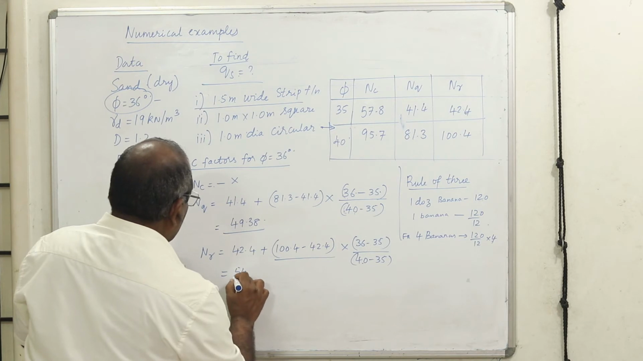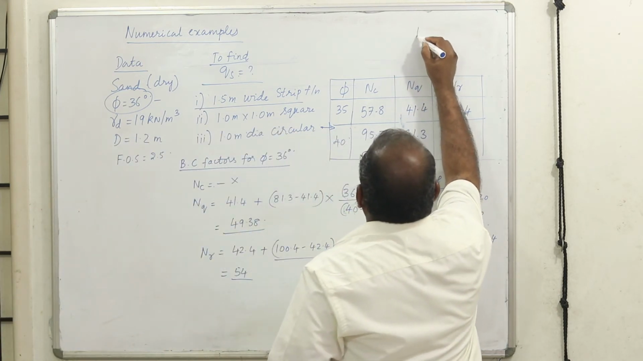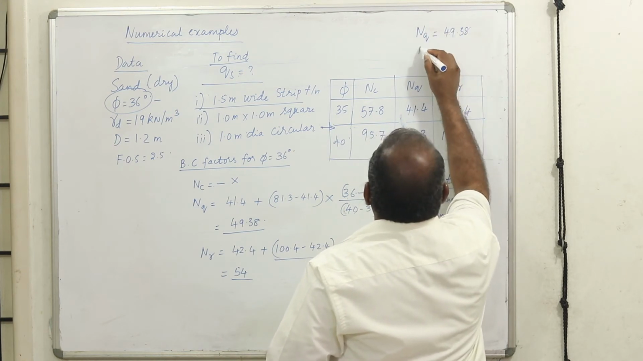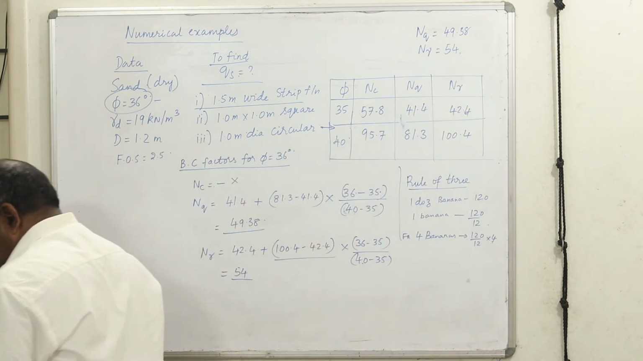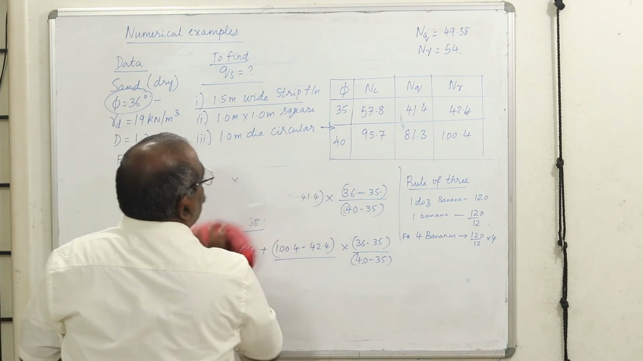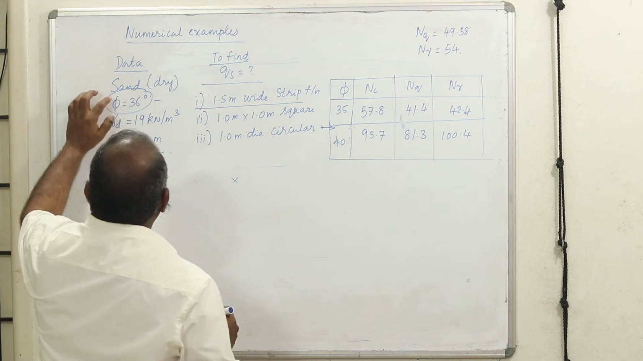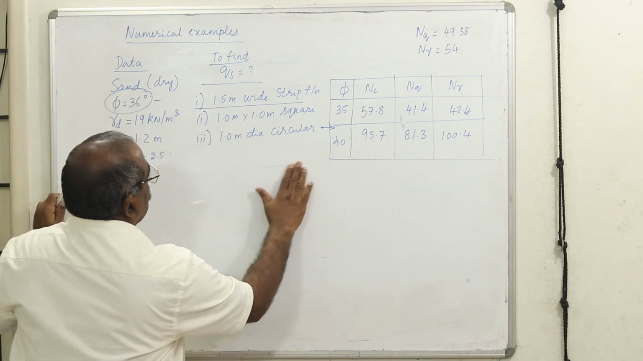I get 54. Now once I got these values, I'll write to the side. My value for NQ is equal to 49.38 and N gamma is equal to 54. Now again as this question, we'll try to solve this problem. Students, very clear, phi is 36, it is a local general shear failure, nothing to worry.